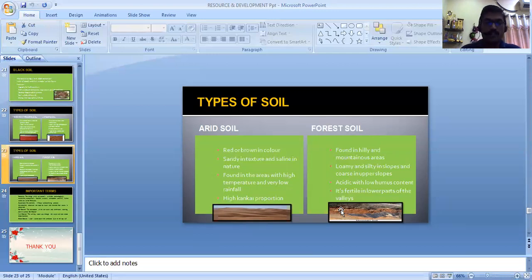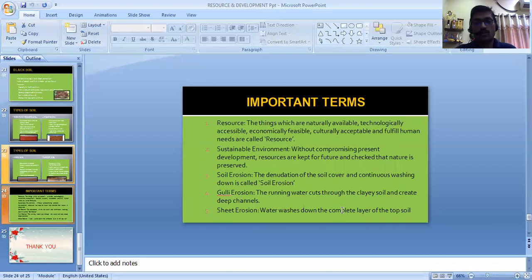Now, before we end this, I just want to repeat some important concepts. I already told you how to define a resource: the things which are naturally available, technologically accessible, economically feasible, and culturally acceptable, and which fulfill our human needs, are called resources. Sustainable development, I told you, means that without compromising present development, resources are kept for the future and nature is preserved also. Soil erosion, I told you, is the denudation or washing away of the top layer of the soil by water or air. Soil erosion has 2 types, gully erosion and sheet erosion.